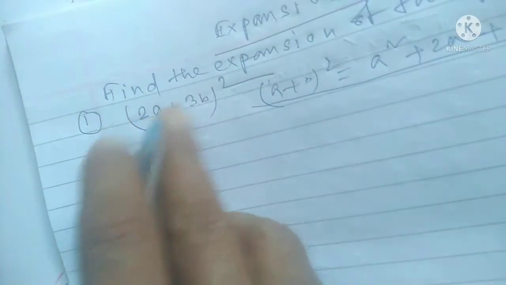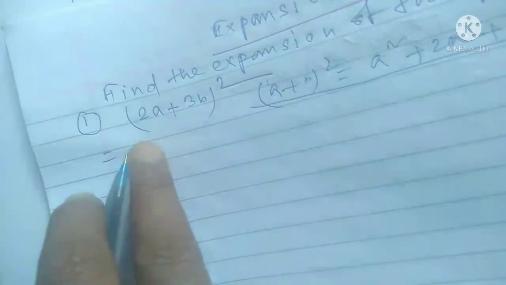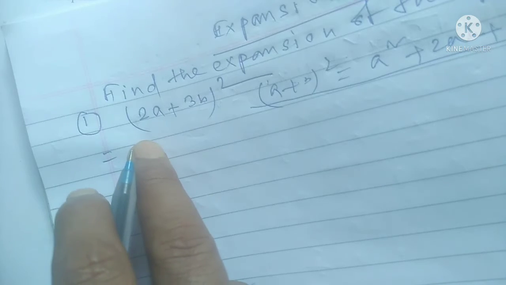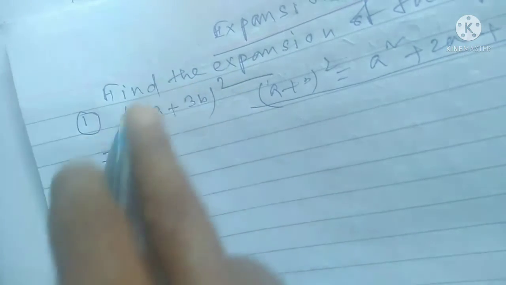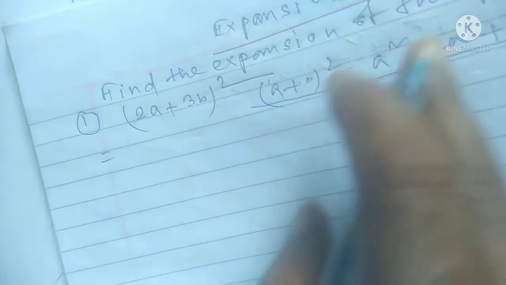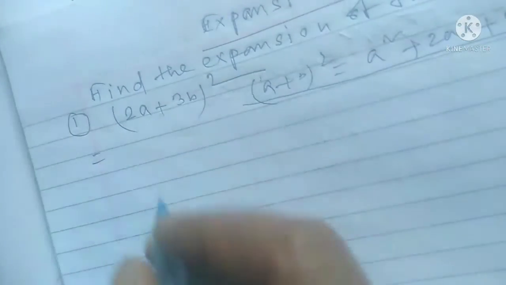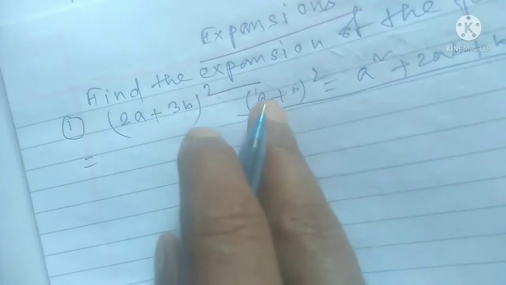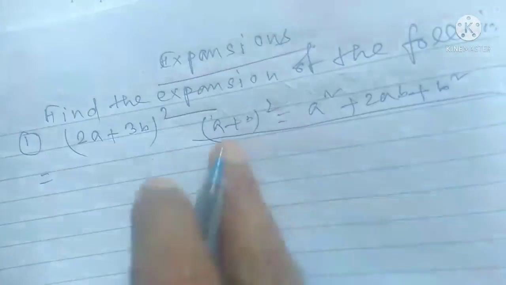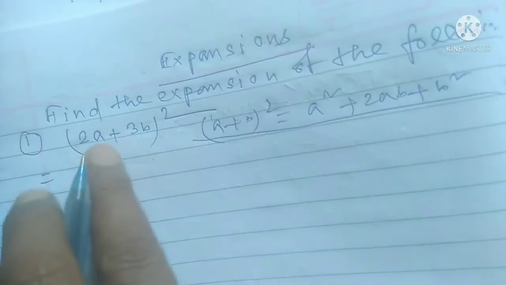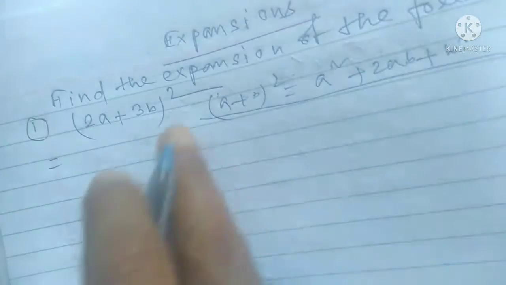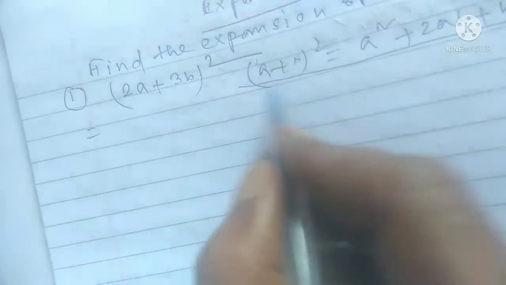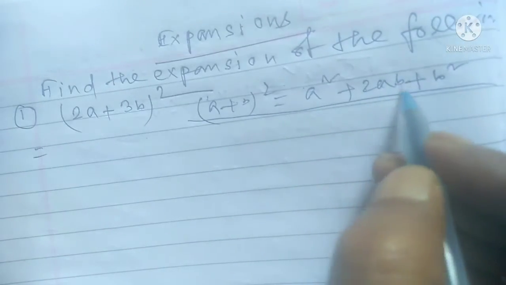You have to find out the expansion of this expression, and in this expression you have to apply this formula. So my dear students, first of all you have to remember this formula. If you don't know this formula, you can never solve these questions. So what is the formula of (a + b) the whole square? A square plus 2ab plus b square.